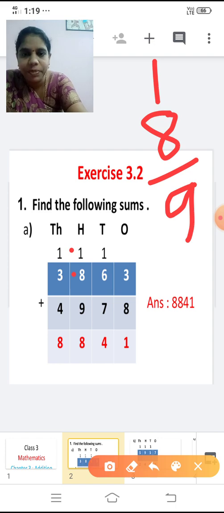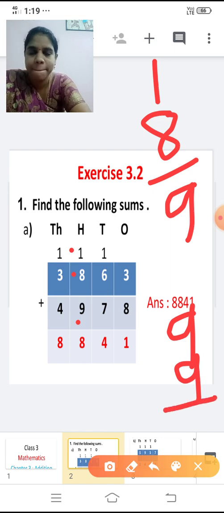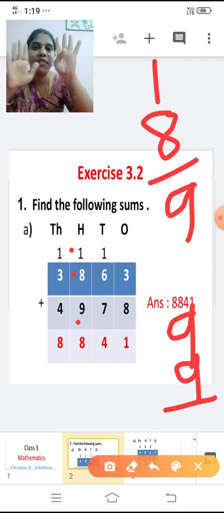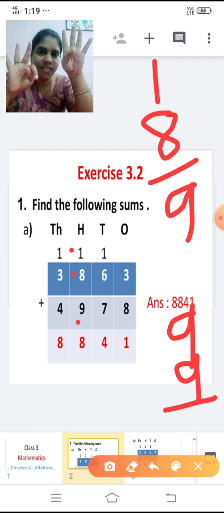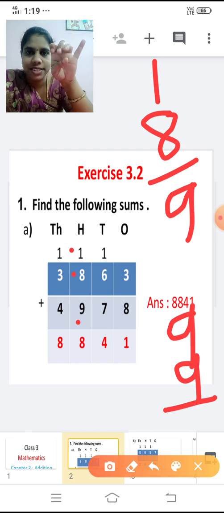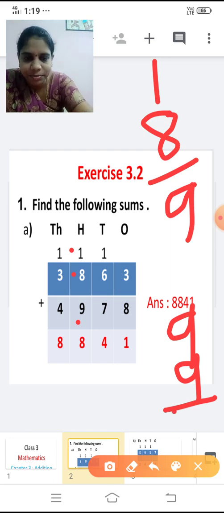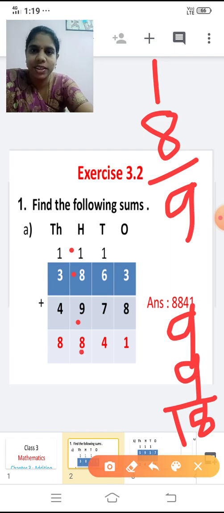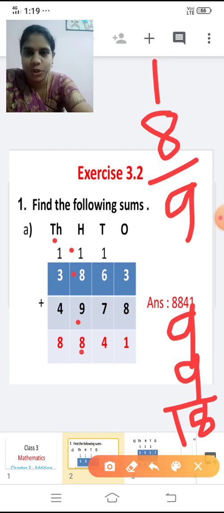With this 9, I'm going to add the third number. What is the third number? 9. Shall we add this 9 plus 9? 9 in the mind, 9 in the finger. After 9, 10, 11, 12, 13, 14, 15, 16, 17, 18. So 9 plus 9 is 18. So write 8 here and 1 is carried forward. 1 should be carried over to the next place. That means the thousands place.